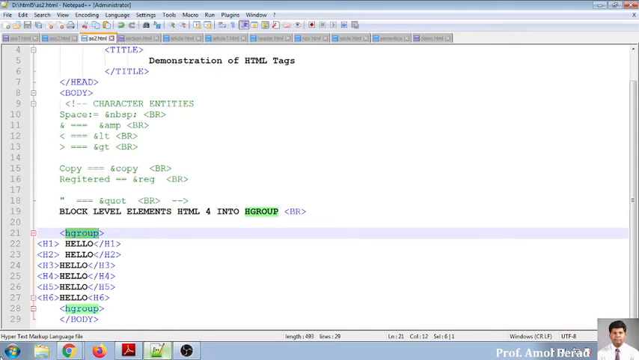Now we'll move to another element, that is aside.